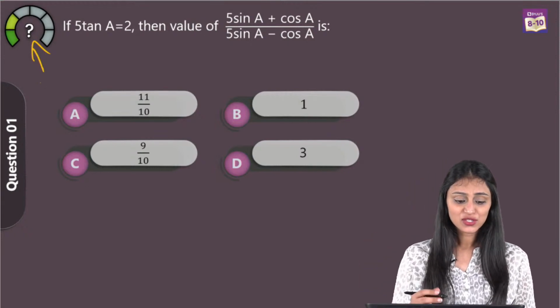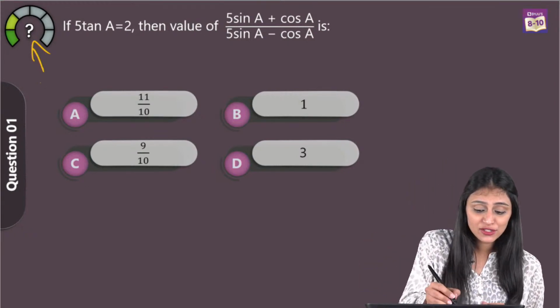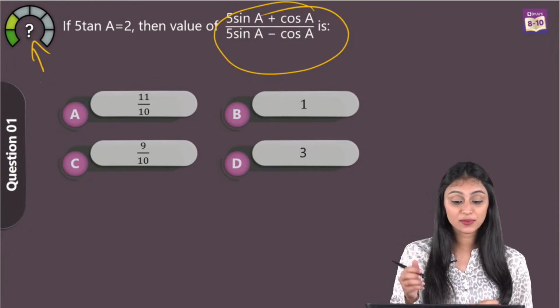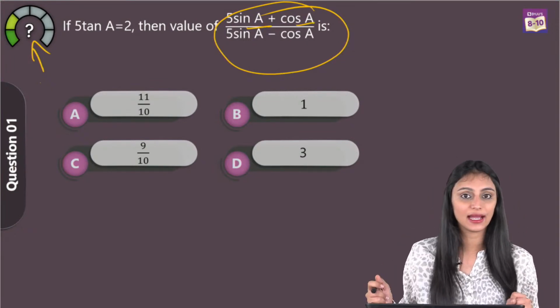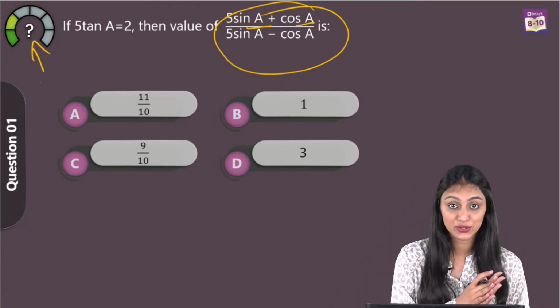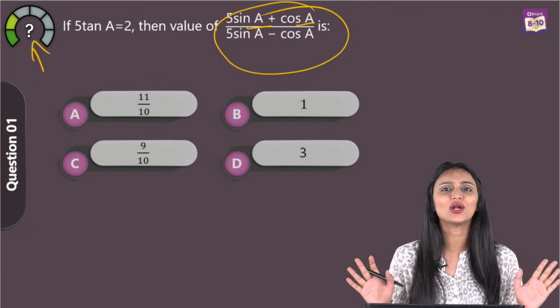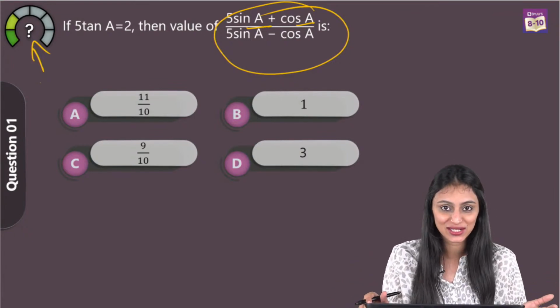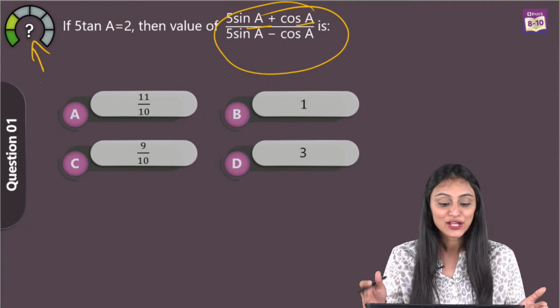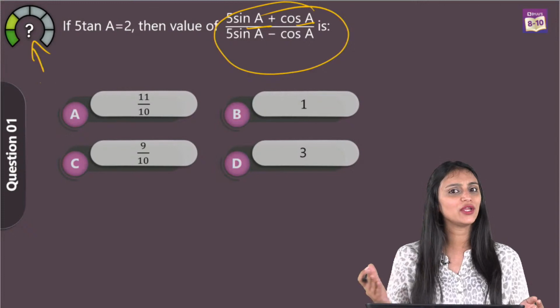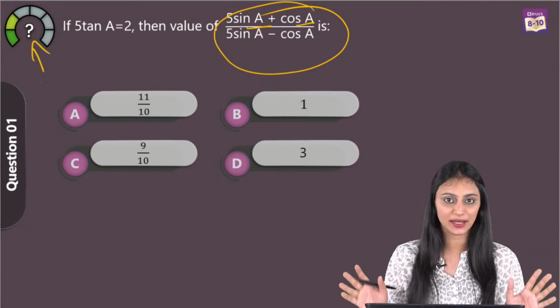Alright. So we have 5 tan A equals 2 and we need to find the value of this expression. Carefully look at this. In this expression you have sin A and cos A. Today in most of the questions I'll be telling you different methods to solve a single problem, because maths is not about mugging up. You cannot cram the questions like other theoretical subjects. It's about practice. So I'll tell you different ways you can solve a question, and whichever way you find comfortable, you can use that.